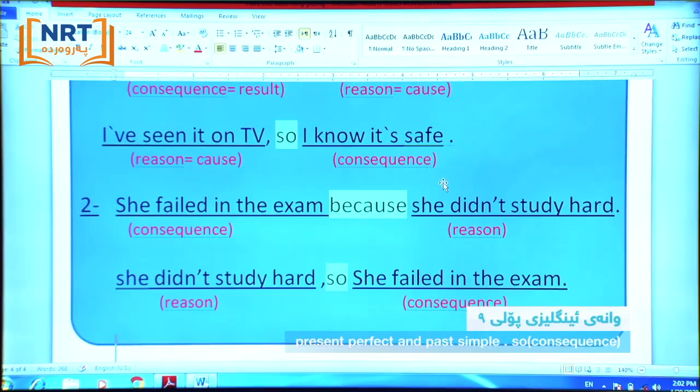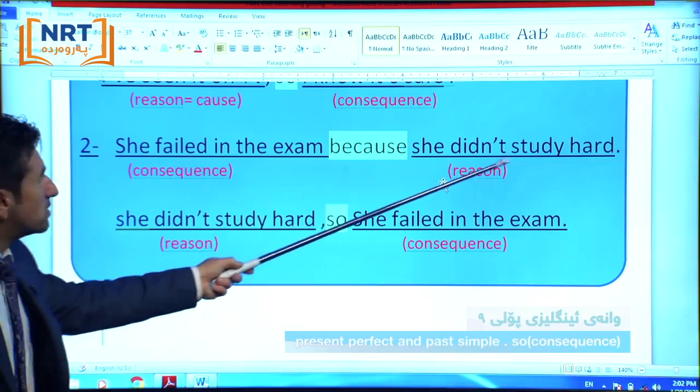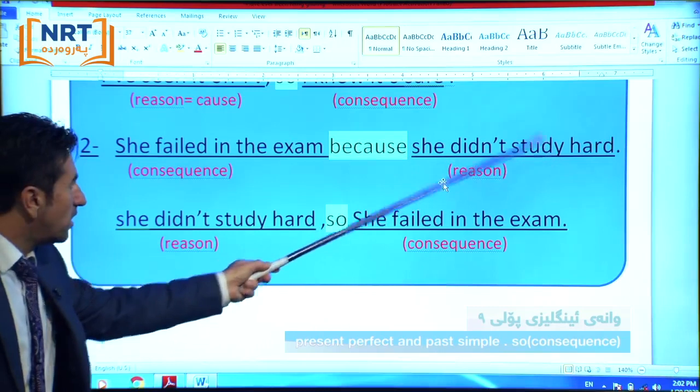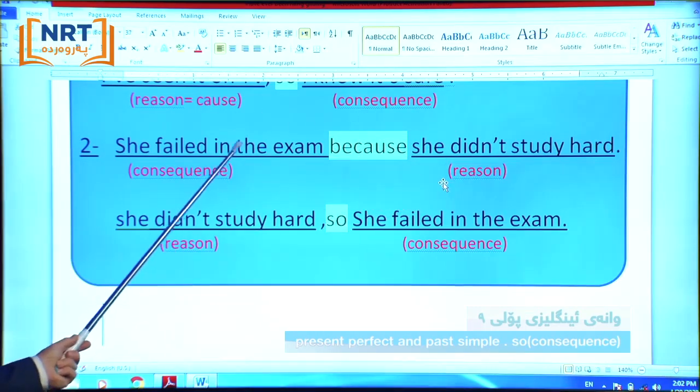Here we have another sentence: She failed in the exam. Here is the result, the consequence. Why? We can ask, why did she fail in the exam? Because she didn't study hard.